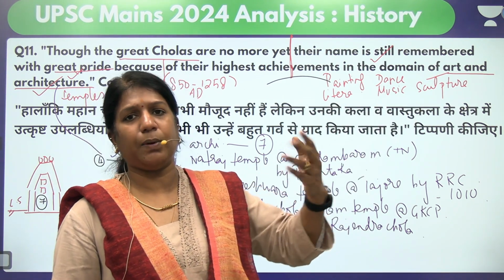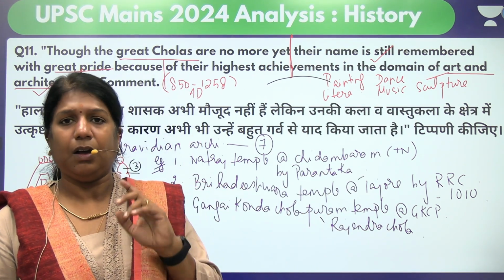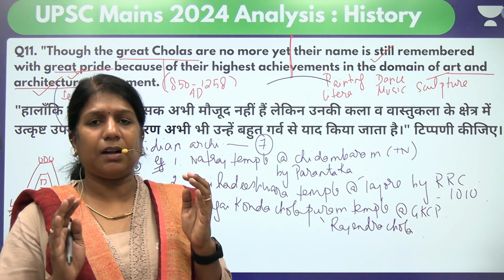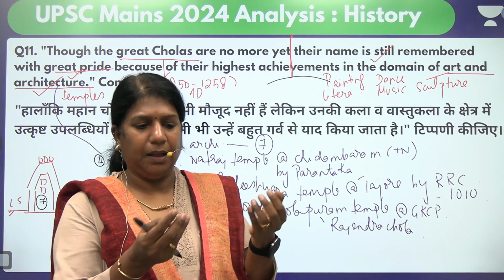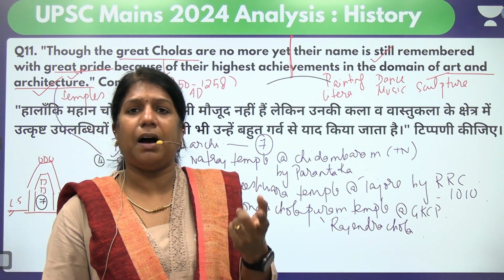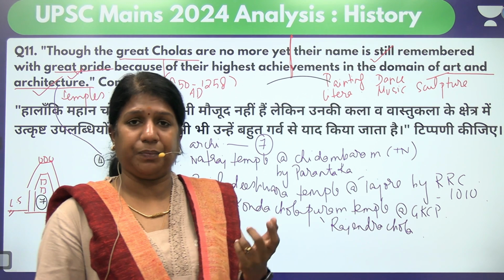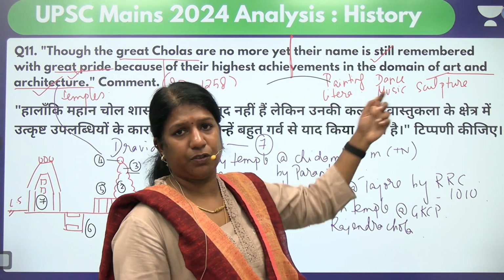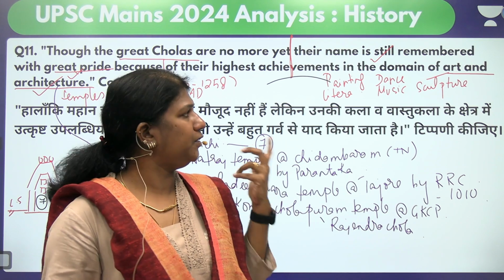Music again, Cholas were patrons of music. All sorts of that concept of the beginning of Carnatic music. Though Carnatic music came a bit later, the idea of Carnatic music, that is singing devotional songs, Tevaram, Nalayira Divya Prabandham, singing kirtans in the name of God. So all these come in music, accompanied with local musical instruments.